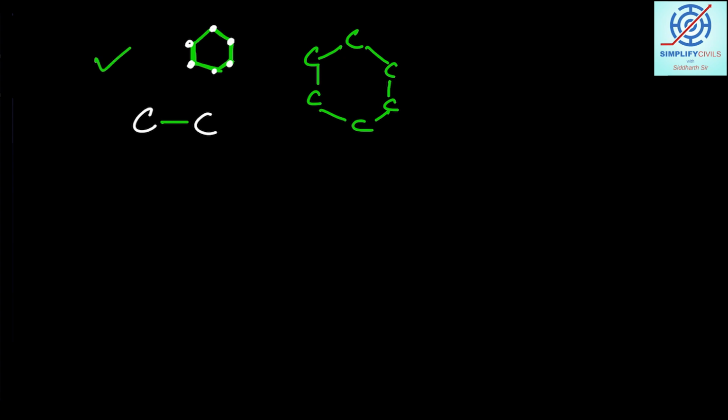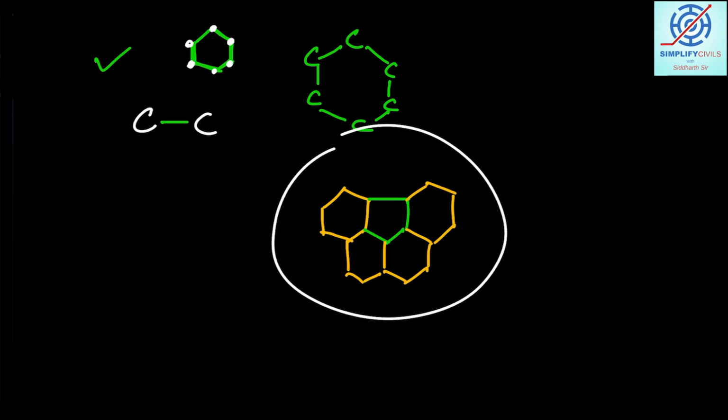So the full structure is somewhat like this: this is a hexagonal ring. Next to the hexagonal ring there is a pentagonal ring, and then near the pentagonal ring there is another hexagonal ring, and similarly here, and similarly here. Now you complete this structure. If you complete it, it will be a circular, football-like structure. So I hope now you understood it. This is Buckminster Fullerene, a very important material.